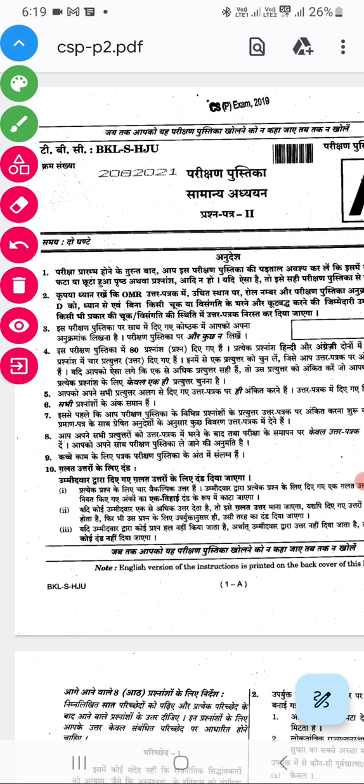Today we are going to solve the 2019 CSAT question paper, that is Paper 2. Everyone is failing because of the lack of time and some problem solving problems.